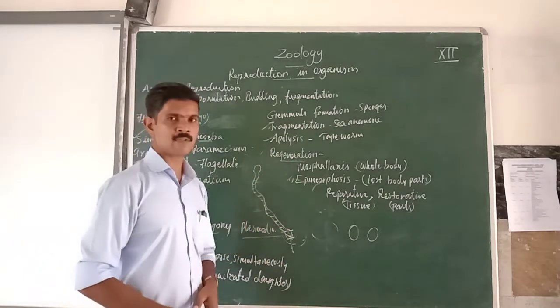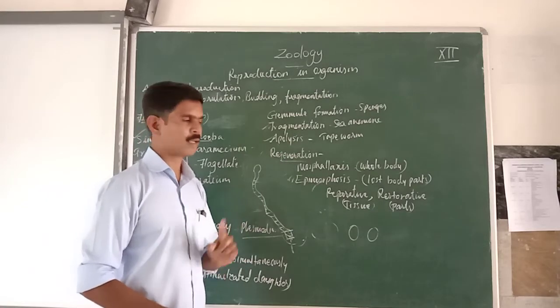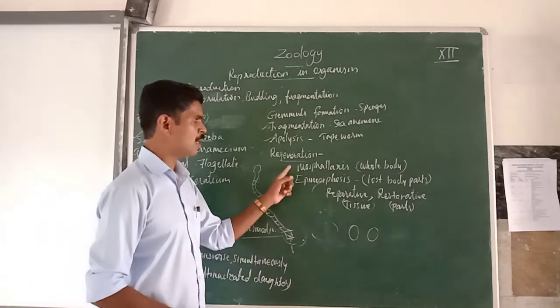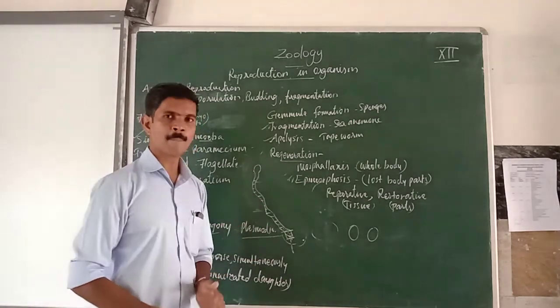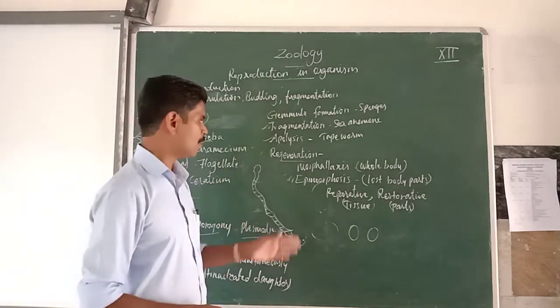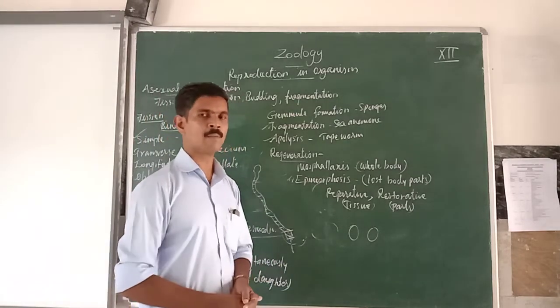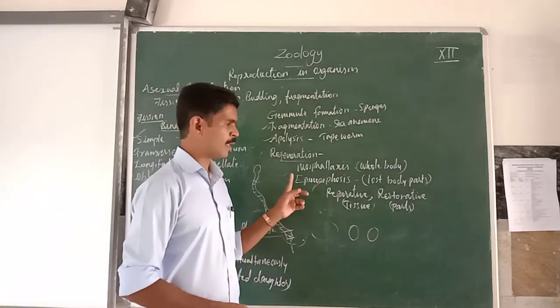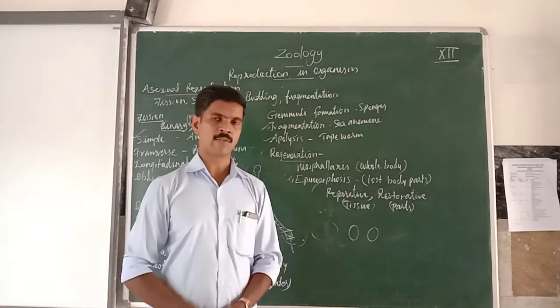And the last one is regeneration, meaning regrowth. There are 2 types of regeneration. One is morphallaxis and the second one is epimorphosis. Here morphallaxis means the whole body is developed, but in epimorphosis only the lost or damaged body parts are developed. And there are 2 types of epimorphosis: one is reparative and the second one is restorative.